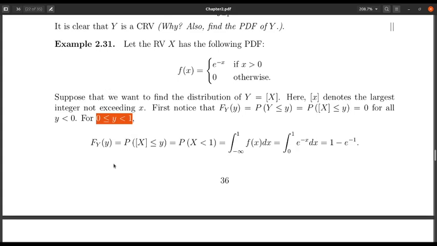For 0 to 1, the distribution function of y is the probability that floor of x is less than or equal to y, and that means that for any value of x less than 1, floor of x will be less than or equal to y for any y between 0 to 1. For example, if you take small y equal to 0.5, floor of x will be less than 0.5 for any value of x strictly less than 1. This probability I can easily calculate from the density function, which is the integration of the density function from minus infinity to 1, and which equals 1 minus e to the power minus 1.